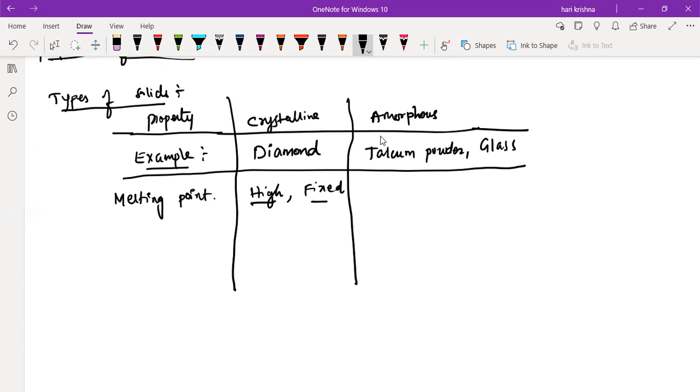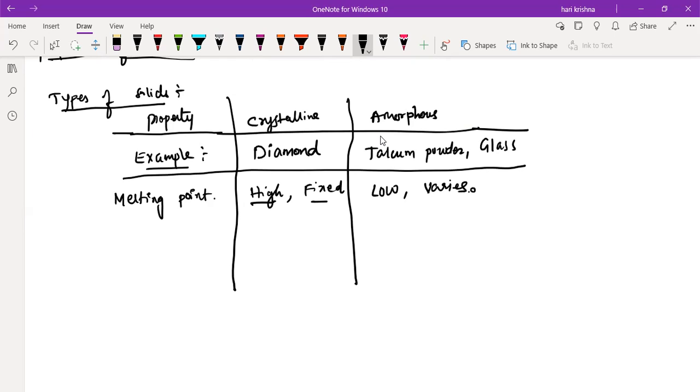The next one, amorphous solid. Now tell me about glass. Suppose you are heating glass, will it have a fixed melting point? No, sir. So the melting point of an amorphous solid is low and it varies according to the substance.